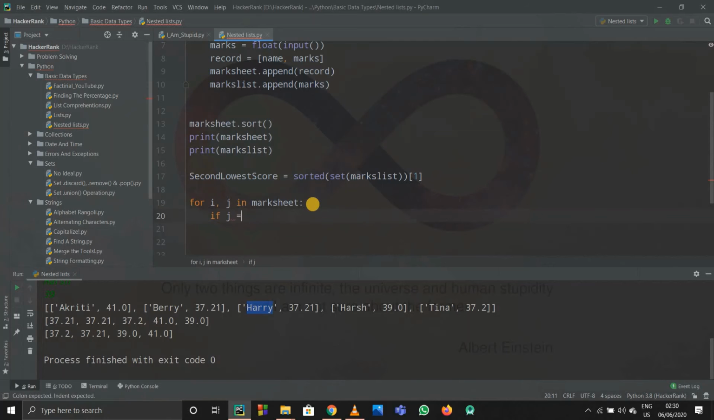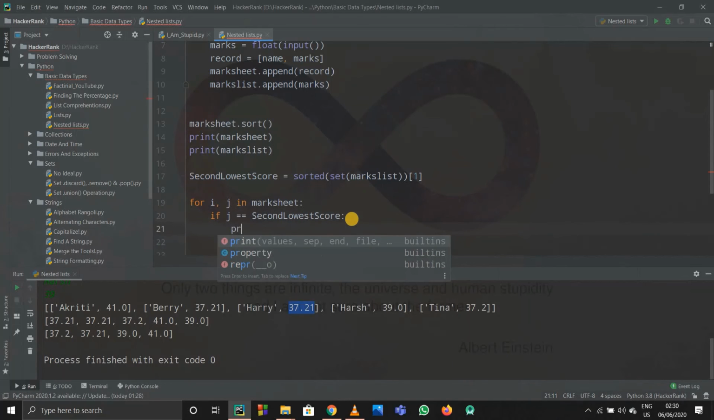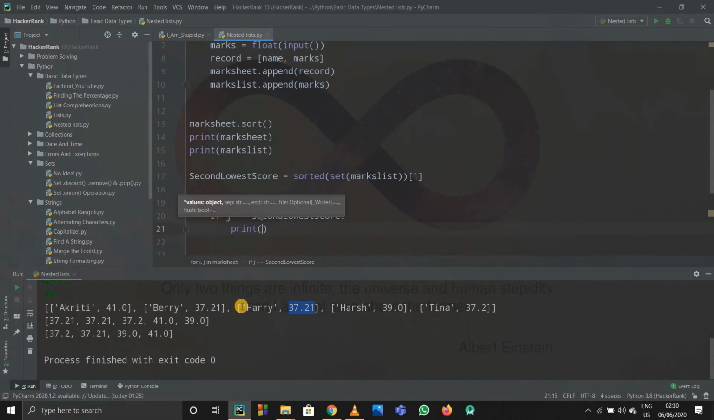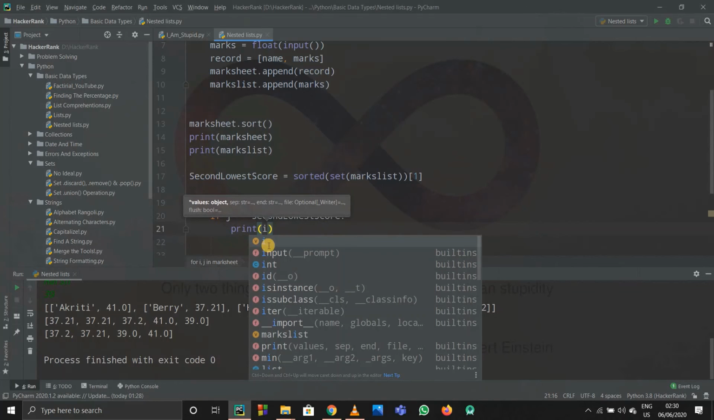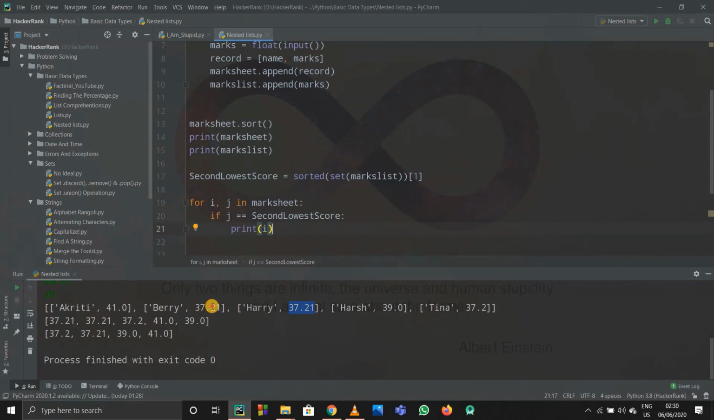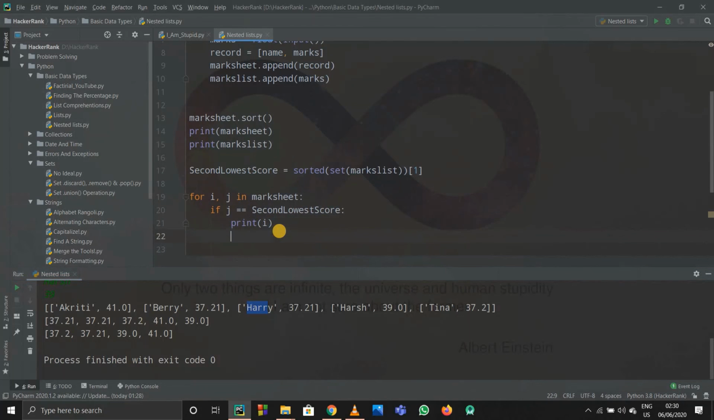So if j equals the second lowest score, if this is the case, then I simply have to print i, because i is this value, Barry and Harry. So when j is equal, it will print out Barry. Then, because it is a for loop, it will not stop, it will go to the further case, see that the if condition is satisfied, then print out Harry, and these two will be printed in alphabetical order. Obviously no other cases are satisfied, that's why it works.